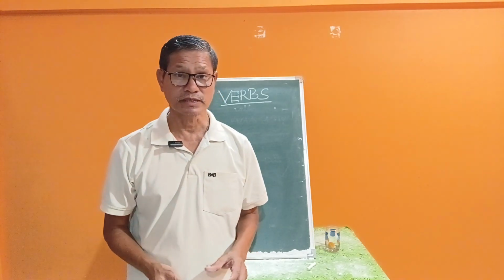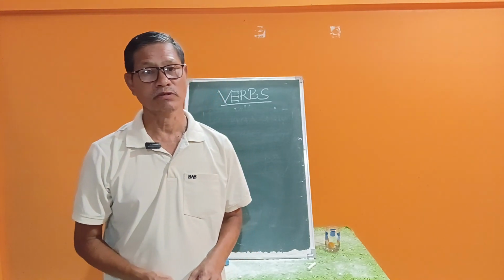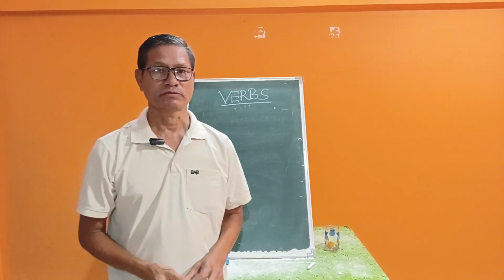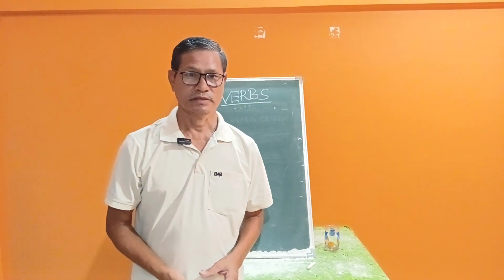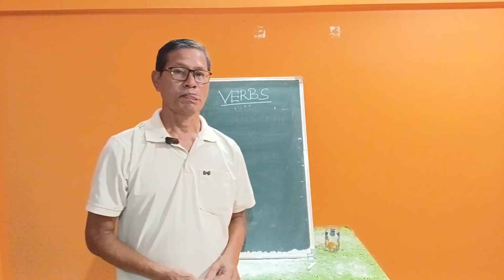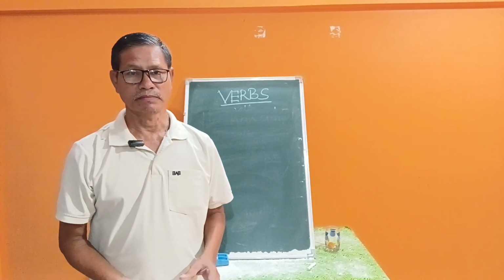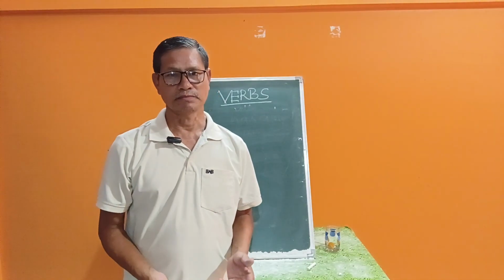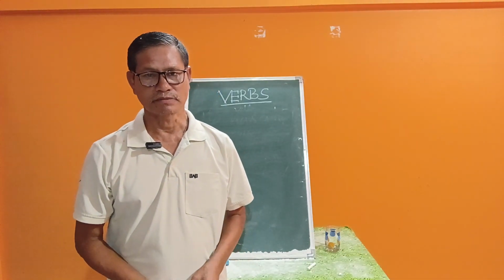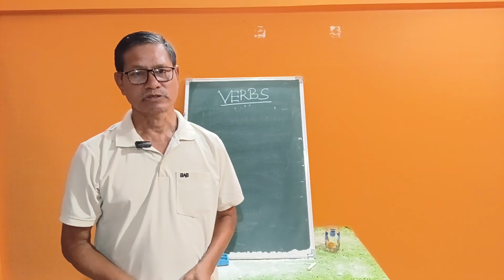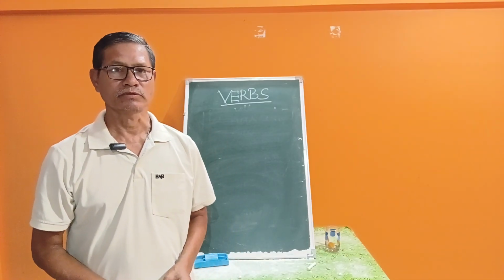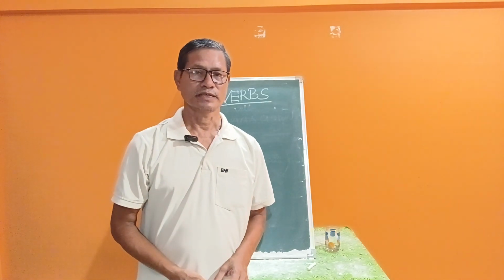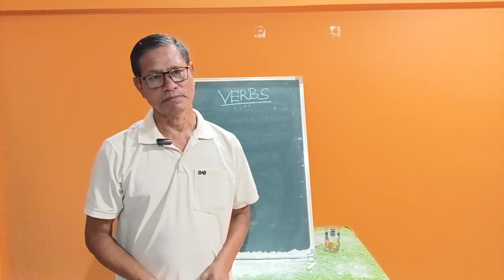And before learning, you have to know about the subject. You try to know the characteristics of that subject. Suppose you go to learn the verb, you have to know what the verb is, how many types of verb there are, what the helping verb is, how many types of helping verb there are, and their uses. All these things should be known. Then it will be easy for you to learn the concepts. In the next video we should learn along with examples properly.